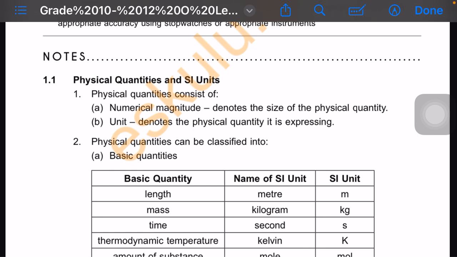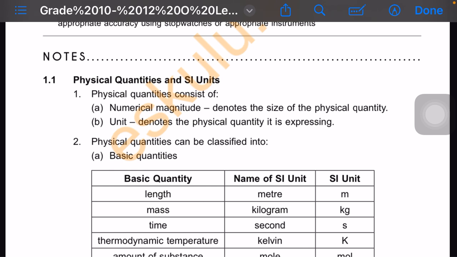Units are there to help us know what we are dealing with. Are we dealing with mass? This number, is it talking about mass, weight, force, acceleration, and all that? So units are very important.